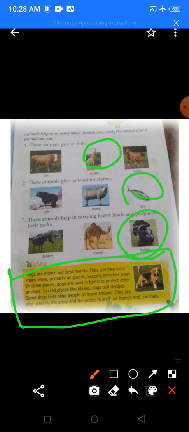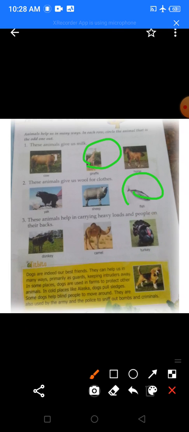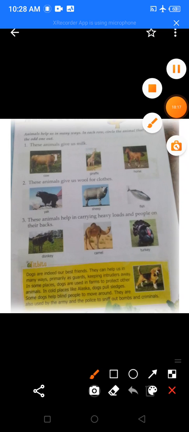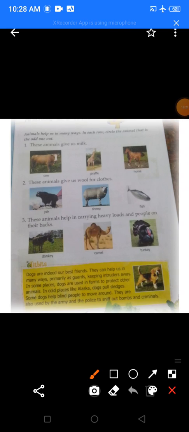Can you see dogs are so important? Dogs are our best friend. You see, they help us in many ways. They help us by acting as a guard. They guard our house. Yes or no? They keep intruders away. So they help us to safeguard our house. Yes. In some places, people use dogs to protect their animals, so that when wild animals come to eat the